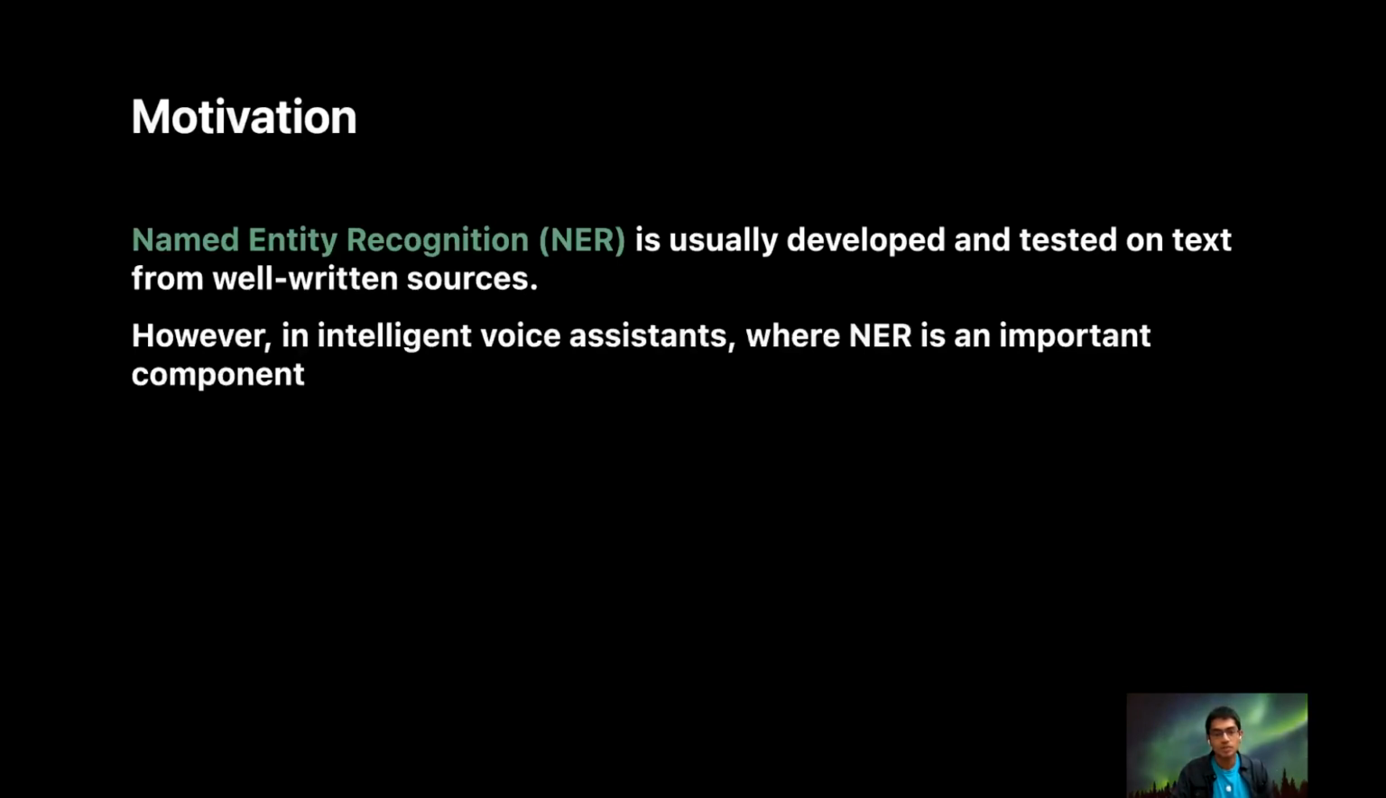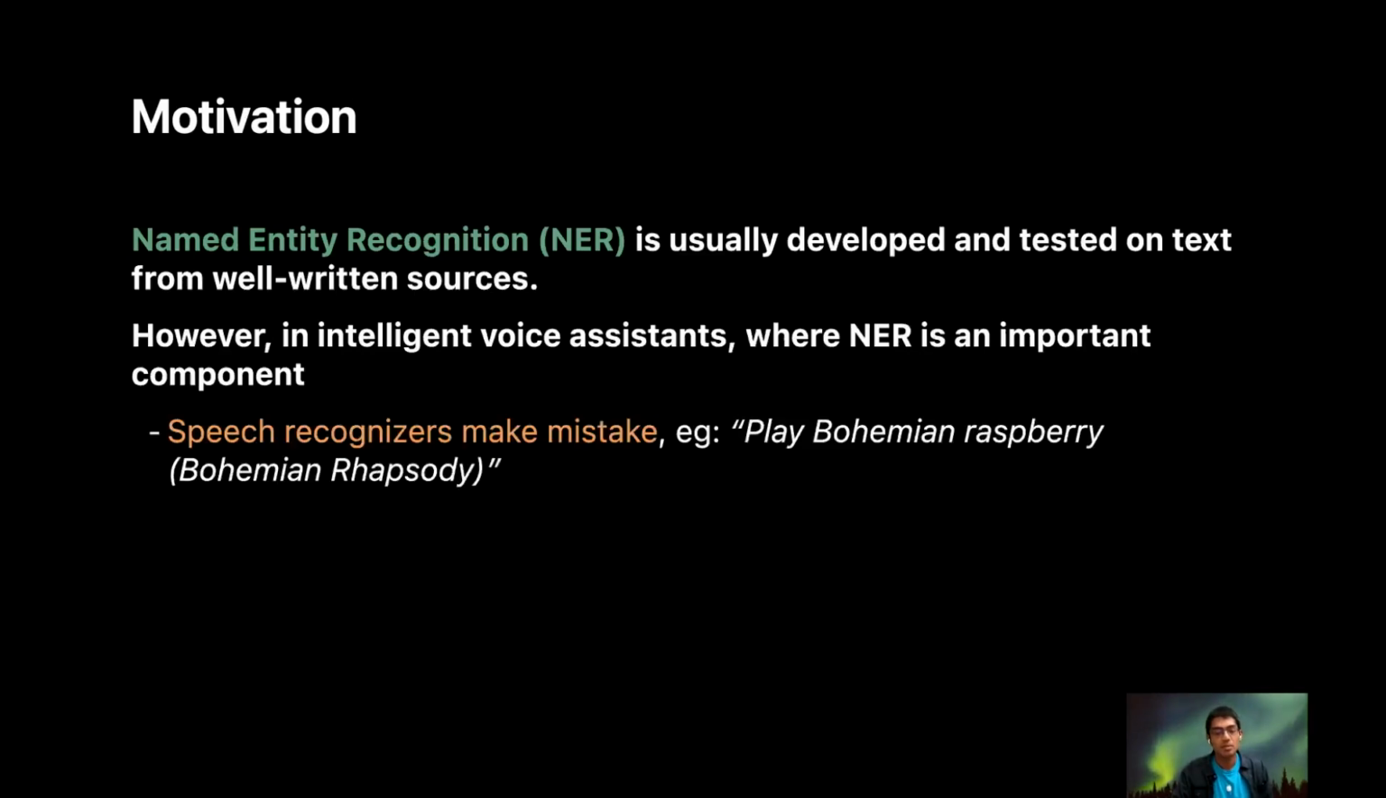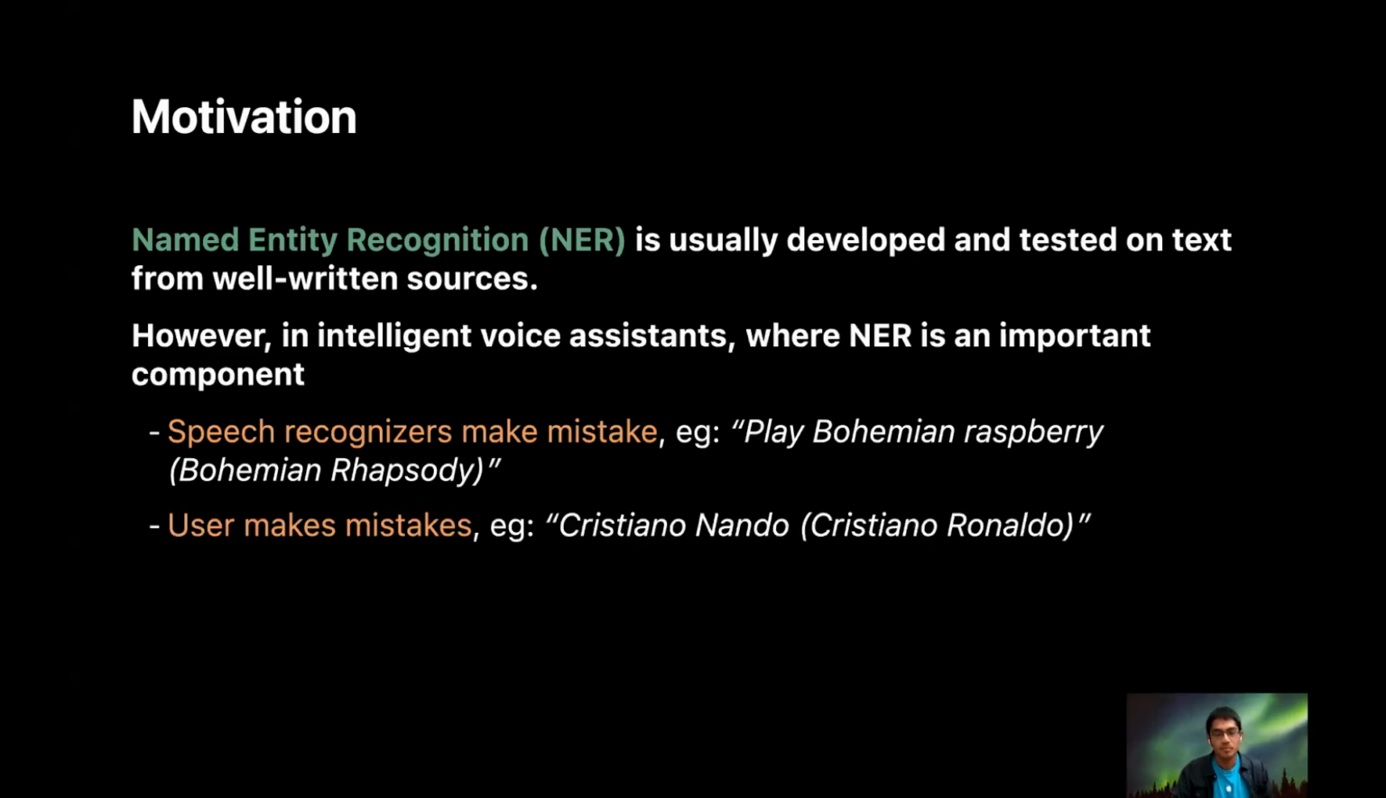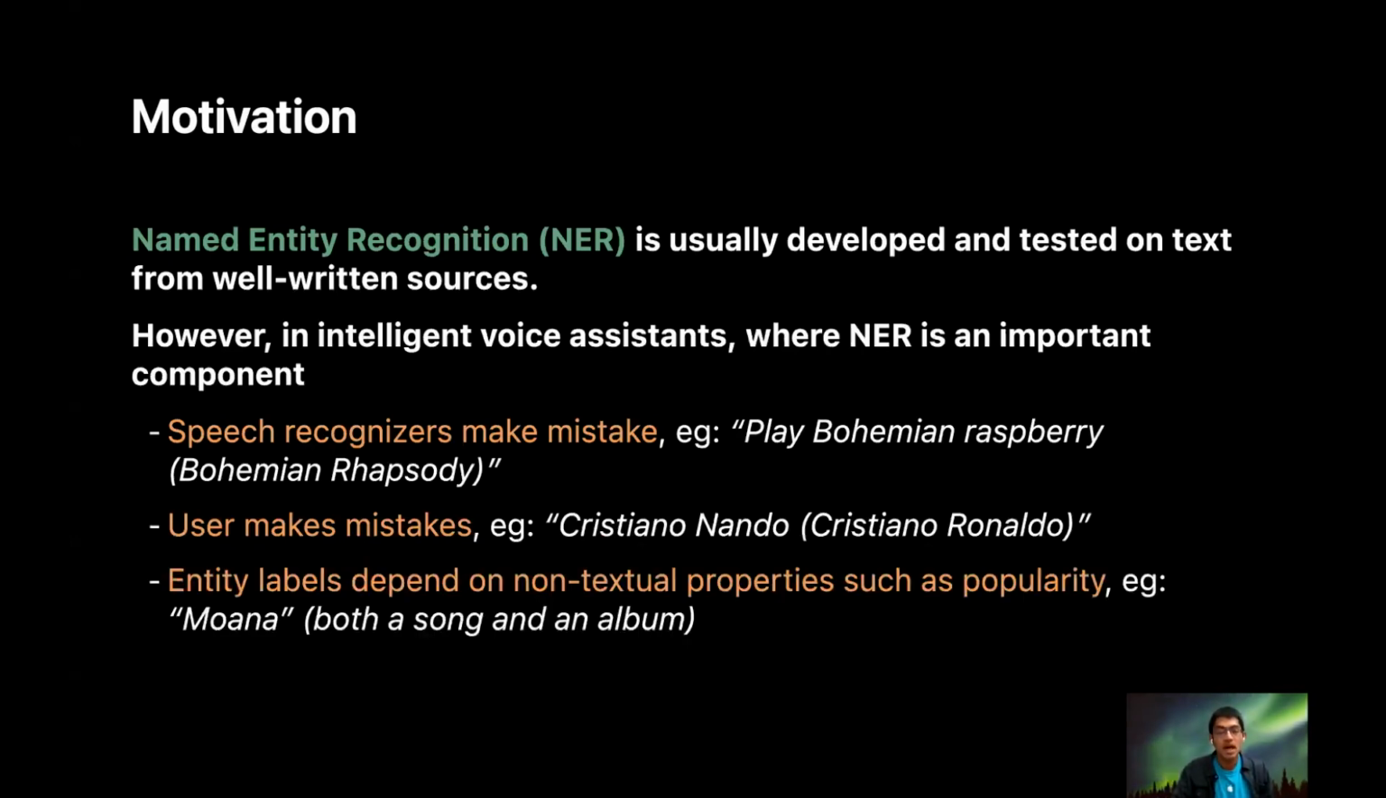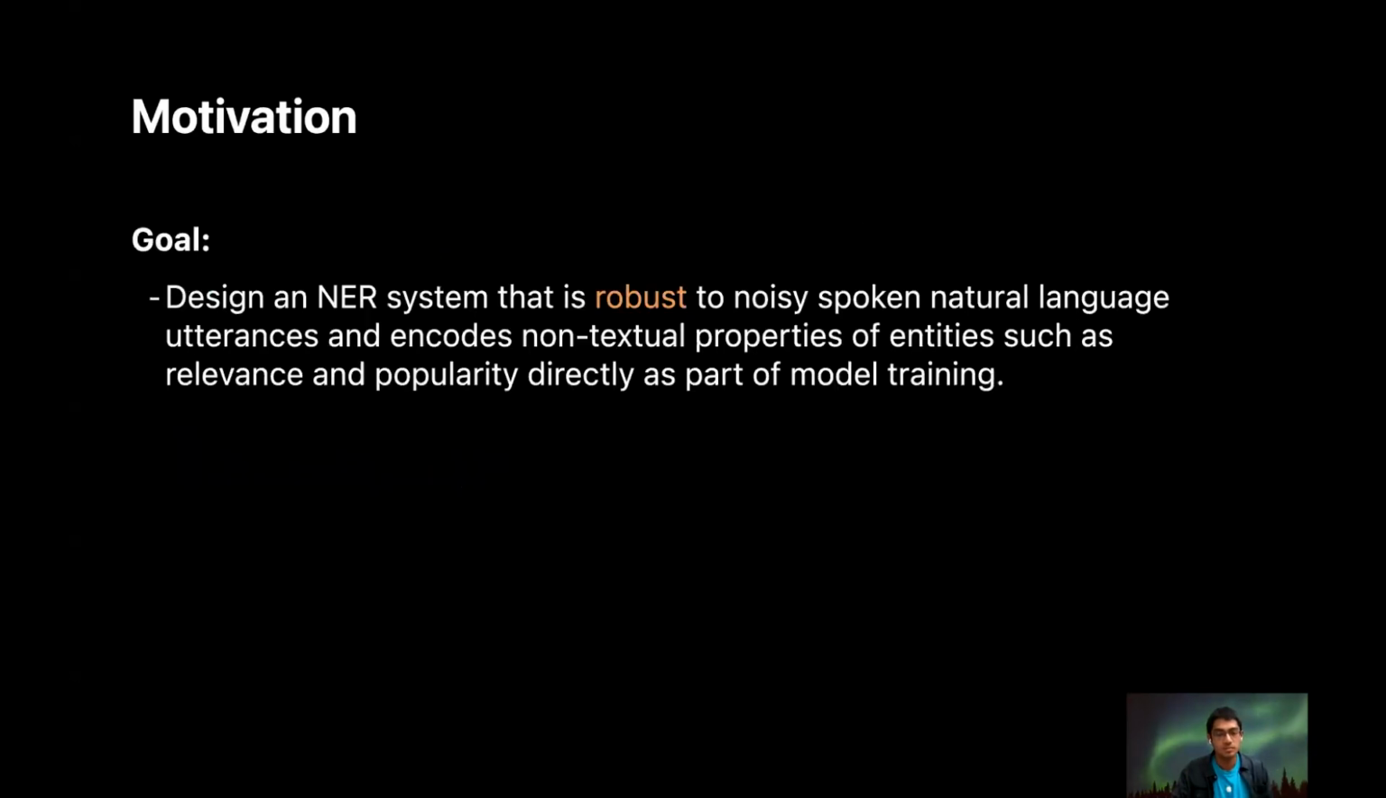Named entity recognition is usually developed and tested on text from well-written sources. But in the case of intelligent voice assistants, where NER is an important component, speech recognizers often make mistakes. For example, detecting "Play Bohemian Rhapsody" as "Play Bohemian Raspberry." Users could make mistakes, such as calling Cristiano Ronaldo "Cristiano Nando." And entity labels could depend on non-textual properties like popularity. For example, Moana could refer to both an album and a song.